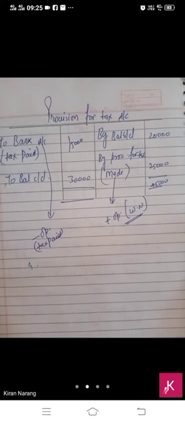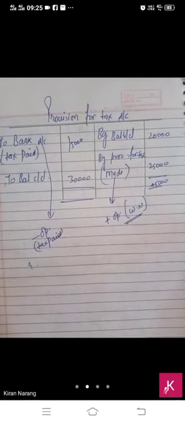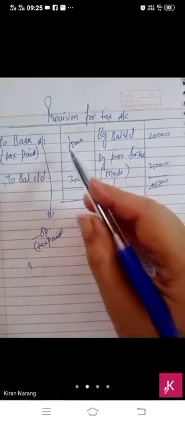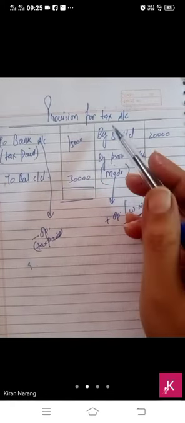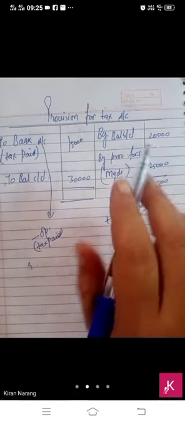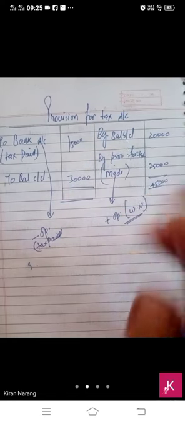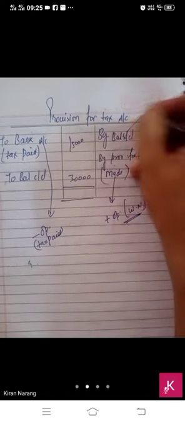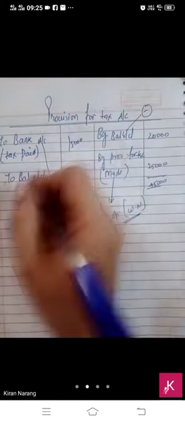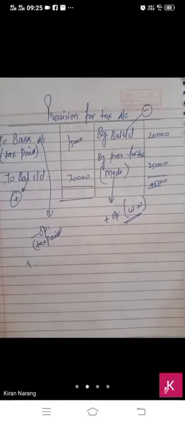Clear, bache? Then these two figures will not be used. If we are making the account, then these two amounts will be used only, and the balance will not be used. But if no information is given, then we have to use both the balances. This will be subtracted as tax paid and this will be added in the working note. Any doubt, bache?